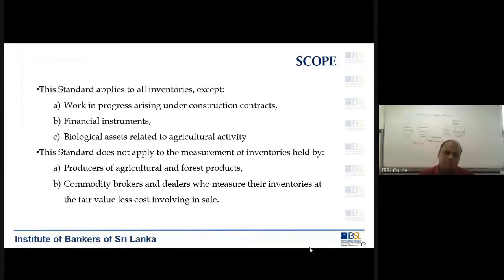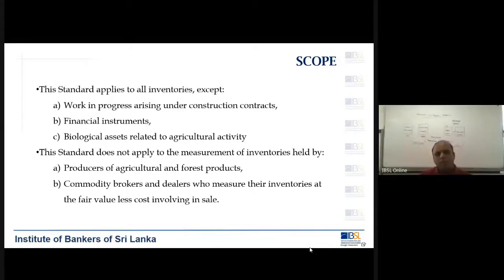So here also the standard applies to all inventories except work in progress arising under construction contracts. So I told you, when there is a condominium property ongoing, that will not be covered under inventories, that will be under construction contracts. Similarly, there will be financial instruments, which is a topic that we are about to learn based on SLFRS 9. So that also will not apply under LKS 2.